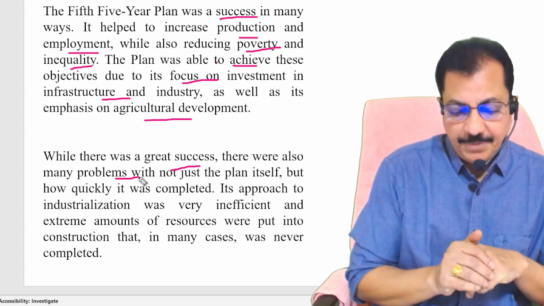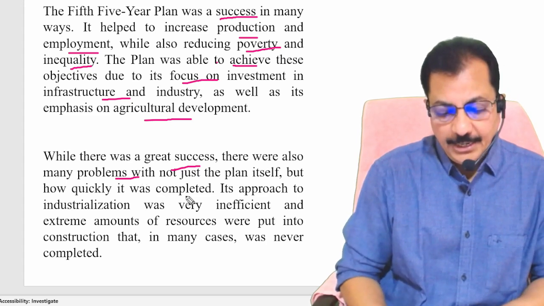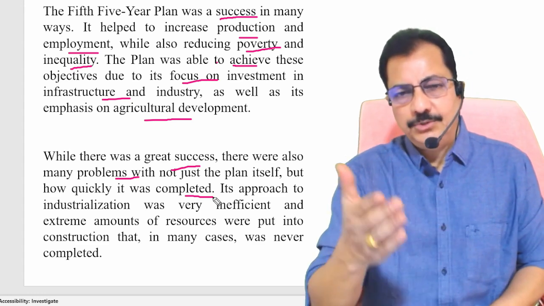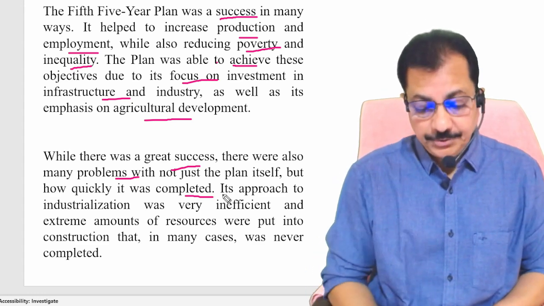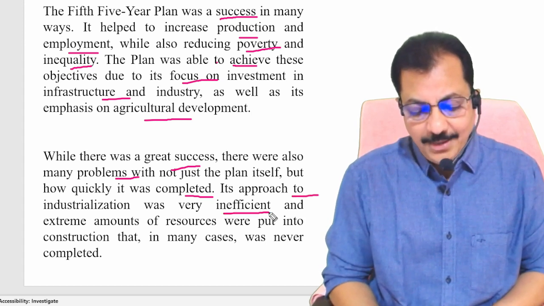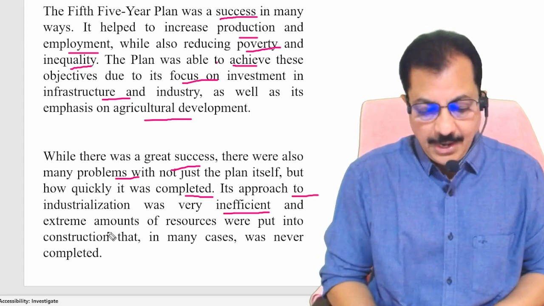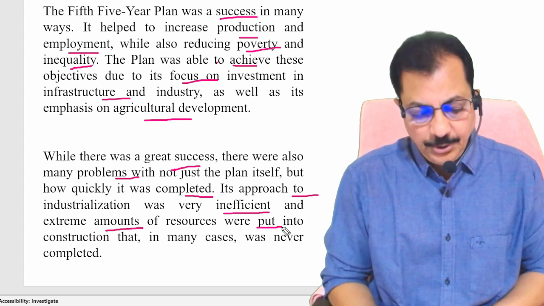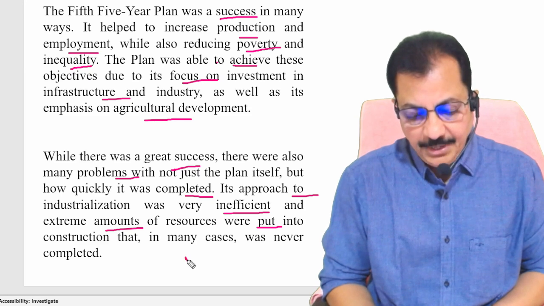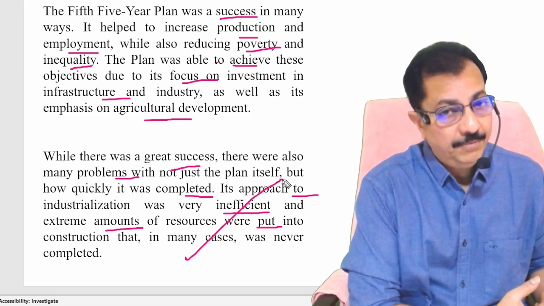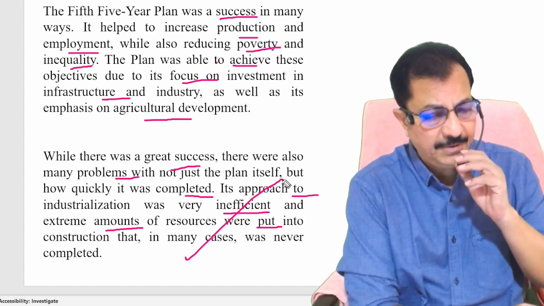not just the plan itself, but how quickly it was completed. Very important one. So everything was not a success, but there were issues. Its approach to industrialization was very inefficient, and extreme amounts of resources were put into construction that in many cases was never completed. This is the problem with the fifth 5-year plan.